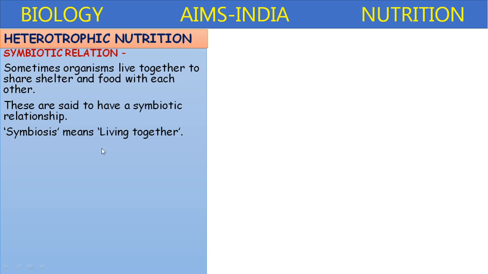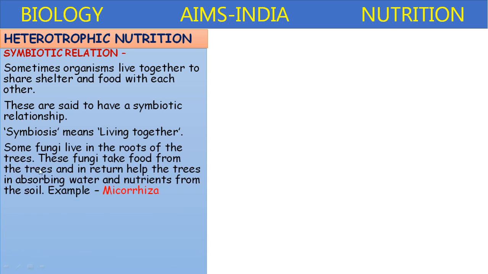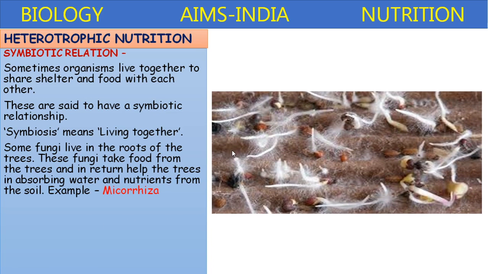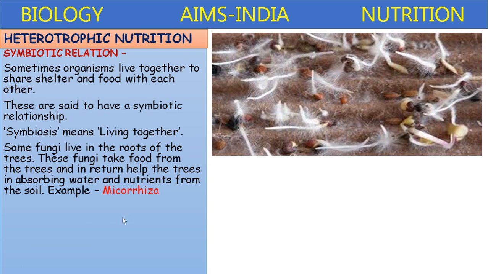Symbiosis means living together. Some fungi live in the roots of the trees. These fungi take food from the trees and in turn help the trees in absorbing water and nutrients from the soil. For example, mycorrhiza. Mycorrhiza is a fungus which lives in the roots of trees.